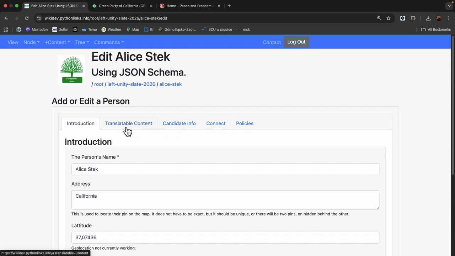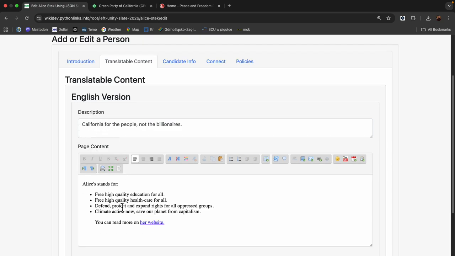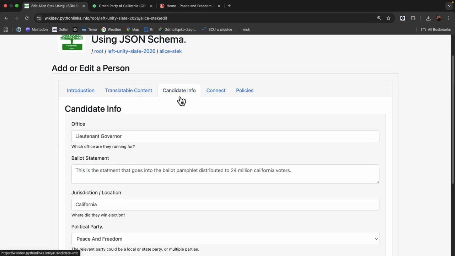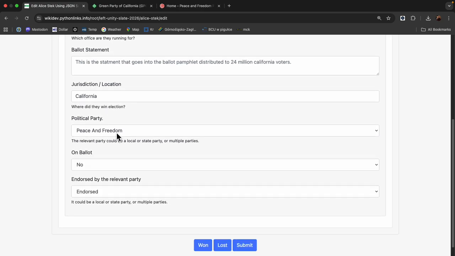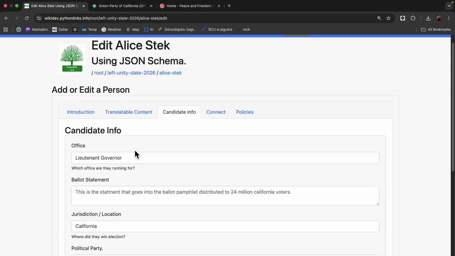It's got multiple tabs. Introduction, it's got their name, some important information, English, the brief description, longer page content. Uses Markdown just the same as Wikipedia does. Here we have candidate info, the office, their ballot statement, jurisdiction, location, which political party they're in, whether they're on the ballot or not, and whether they've been endorsed by the relevant party. So some parties need to be endorsed by the local party, some need to be endorsed by the state party, some maybe need to be endorsed by the national party. Congressional candidates often have to be endorsed by several local parties.